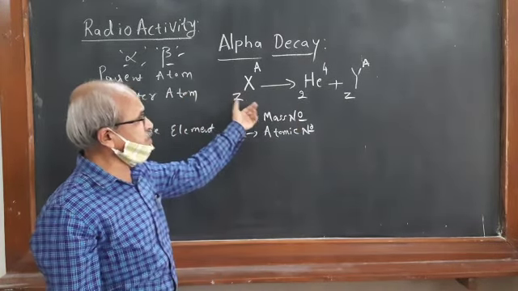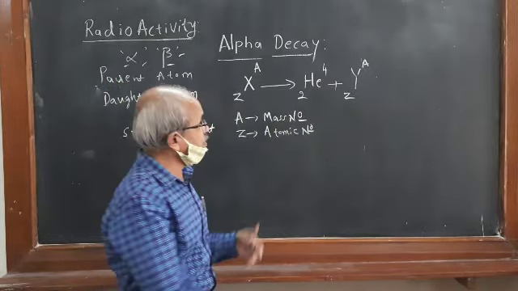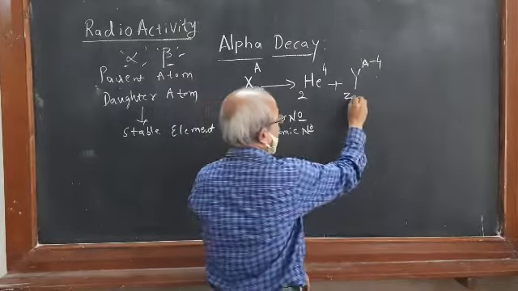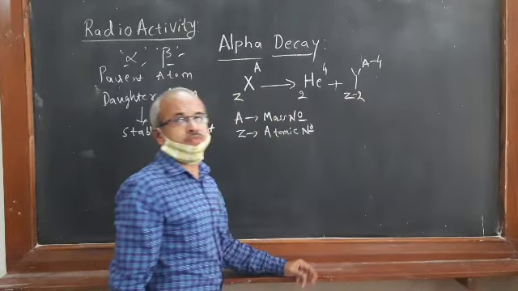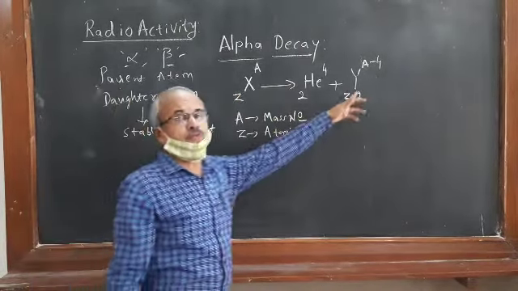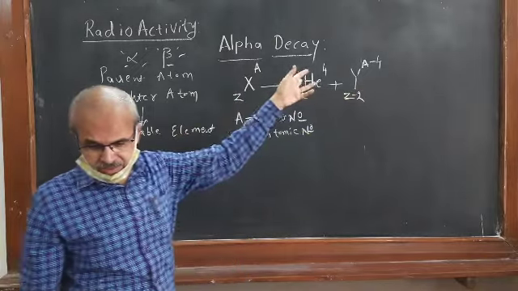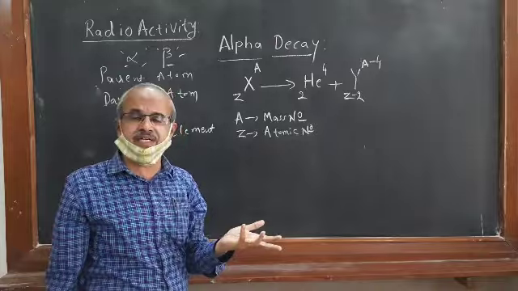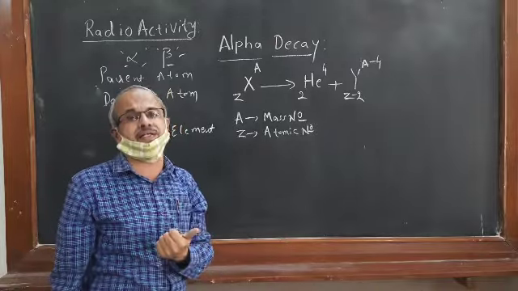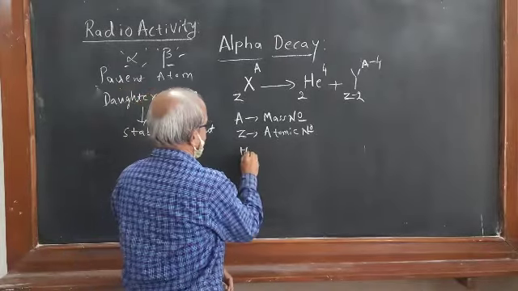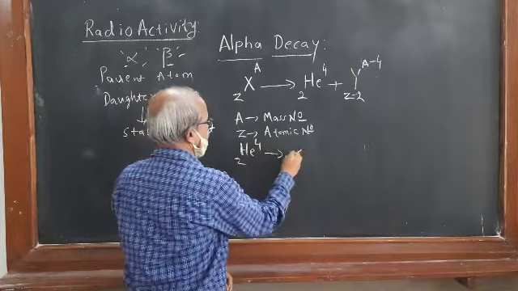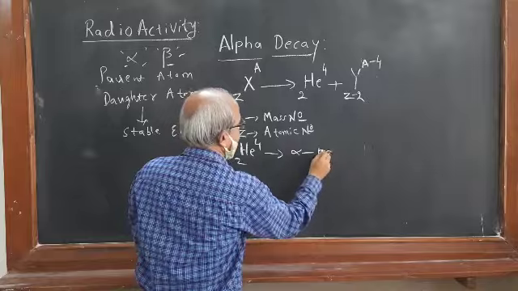Here this is the parent atom and this is the daughter atom. The mass number changes by 4 and the atomic number changes by 2. Helium-4 is the helium nucleus, identified as the alpha particle.